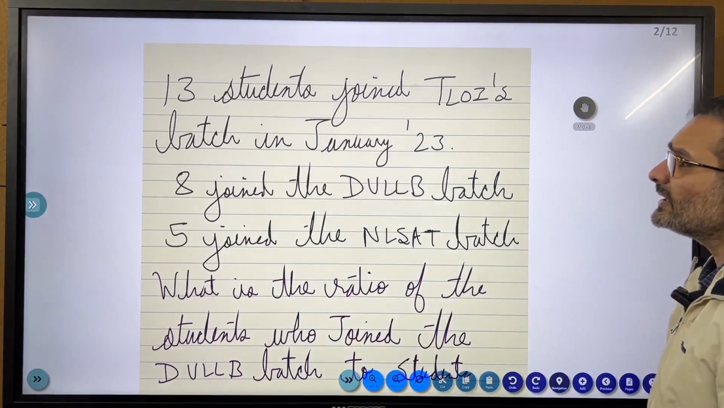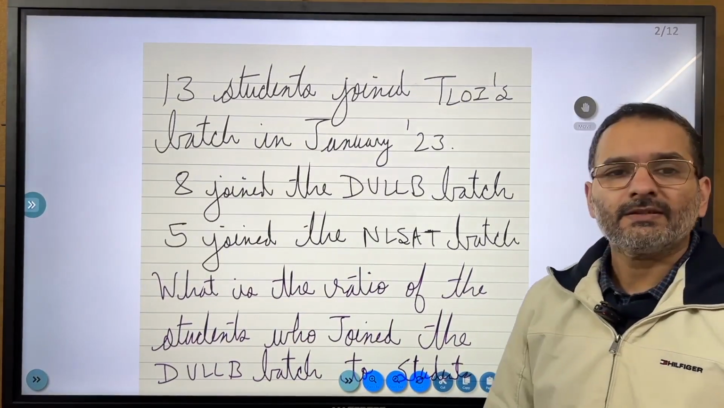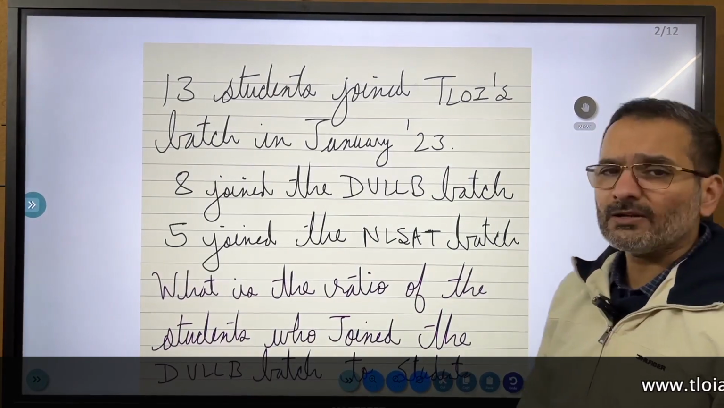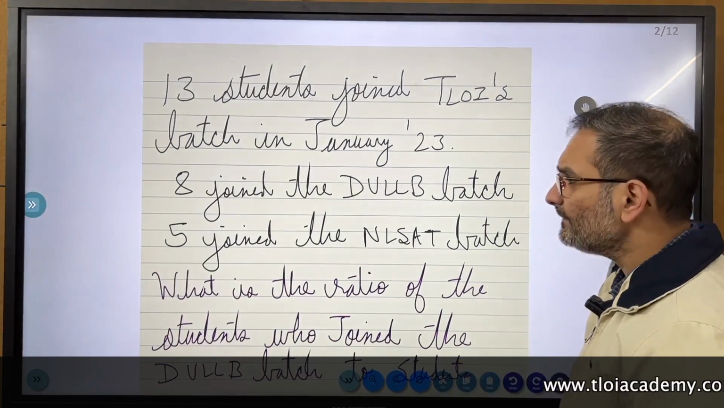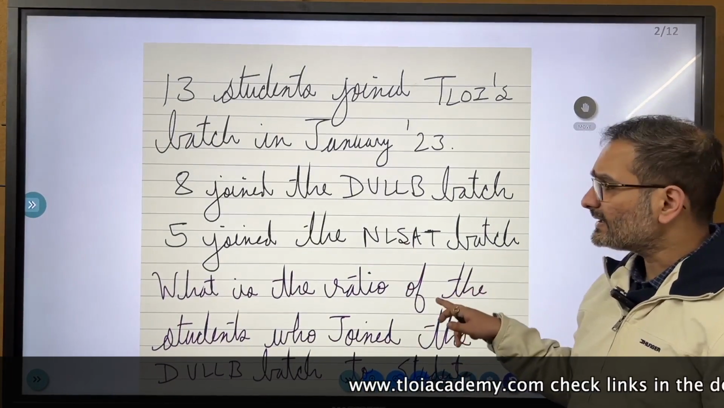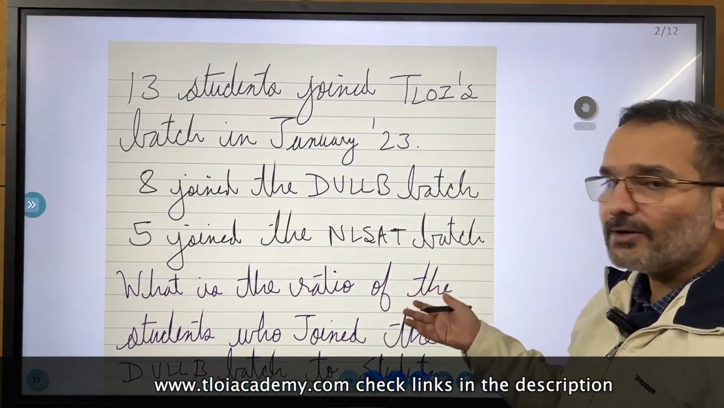13 students joined TLOI's batch in January 2023. Hopefully it is 130, but ठीक है, 13 कर लेते हैं. 8 joined the DULLB batch. 5 joined the NLSAT batch. कुछ कम ही लिख दिया है मैंने, लेकिन कोई बात नहीं, hopefully बढ़ जाए.